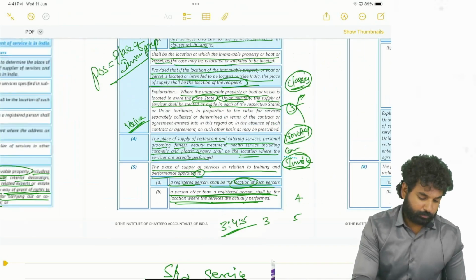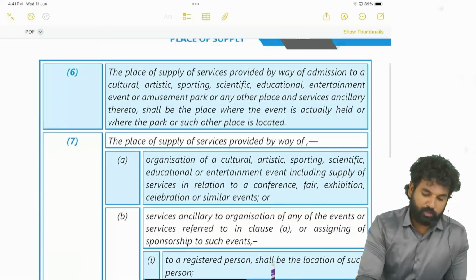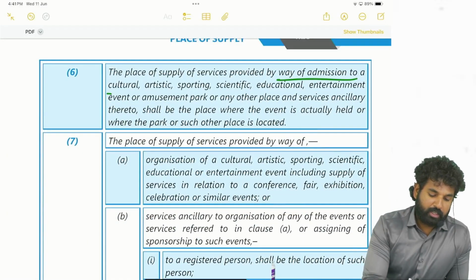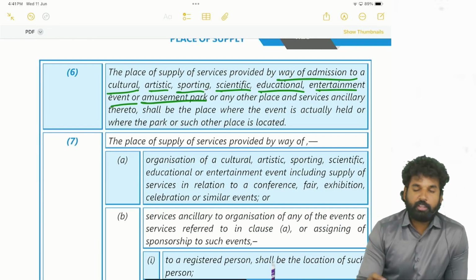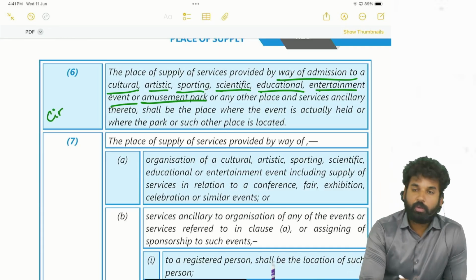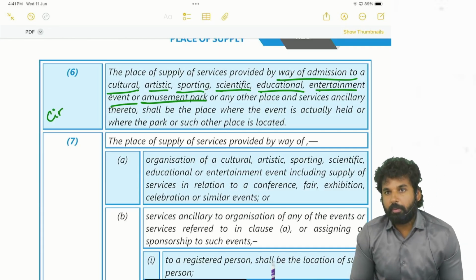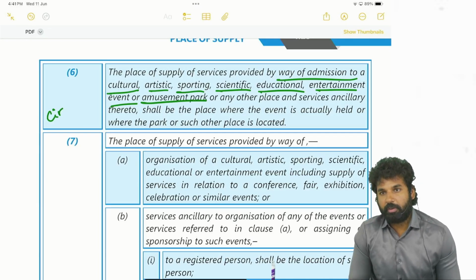Next, you see here, the place of supply of services provided by way of admission to cultural, artistic, sporting, scientific, educational, entertainment event or amusement parks or any other place. That means it may be a circus, or a cricket stadium, or a park, or a water world, whatever it may be. There is an event happening there. There is a place.